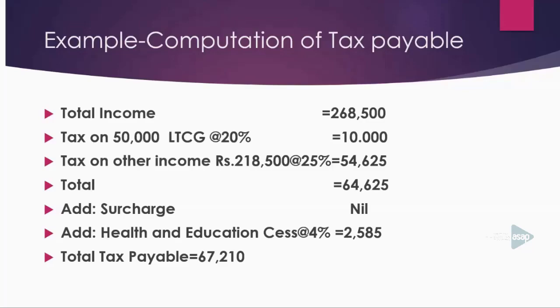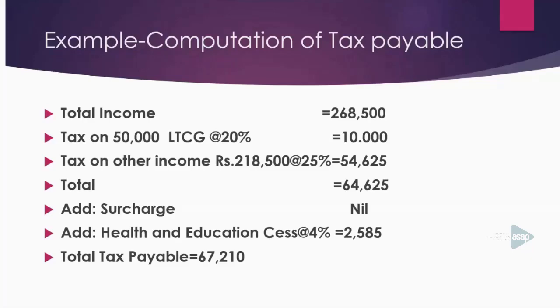From 5 lakh 1 to 10 lakh, the relevant income tax rate is 20%. Above rupees 10 lakh, the relevant income tax rate is 30%. But if your assessee is a joint stock company, there is no such slab. You have to compute income tax at the flat rate of 25%. Then the income tax will be 2,18,500 multiplied by 25 by 100. Then the amount is